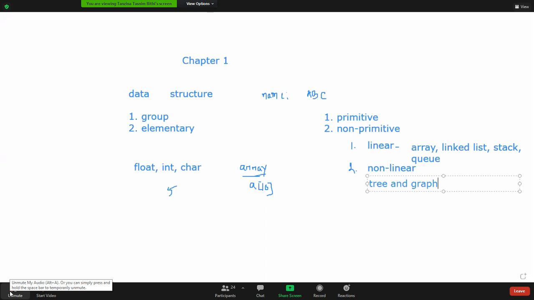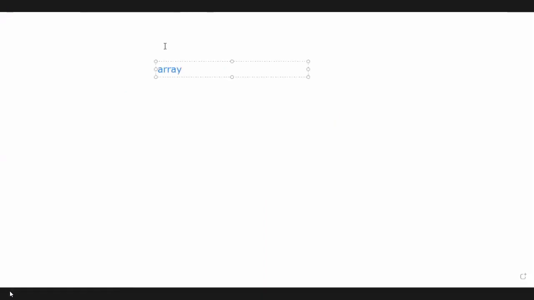So array is one kind of linear data structure, right? Suppose a list of 5 student names is given. Suppose student is the name of the array, and we know the names of 5 students.